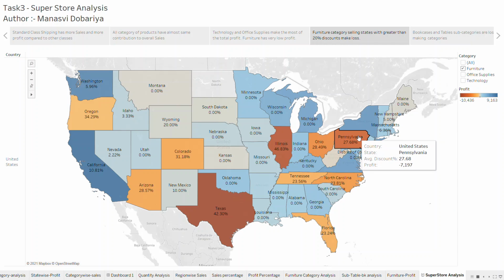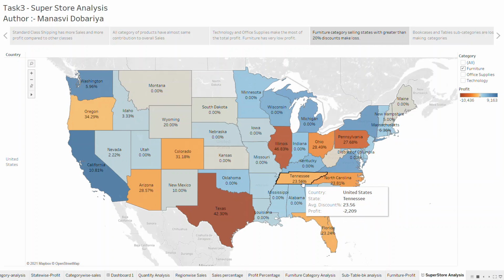So as long as the state is giving a 20% discount, it is making a profit. But as the state gives more than a 20% discount, as is the case with North Carolina, which gave a 23% discount, the profit is negative. So the main issue with the furniture category is that the profit is low as the discount goes high. Let's further examine the furniture category and see which items are making losses.